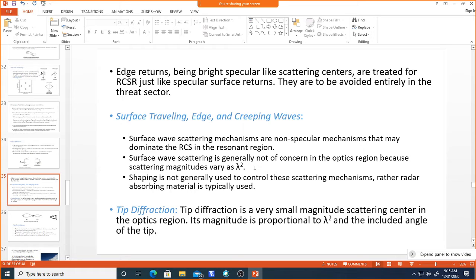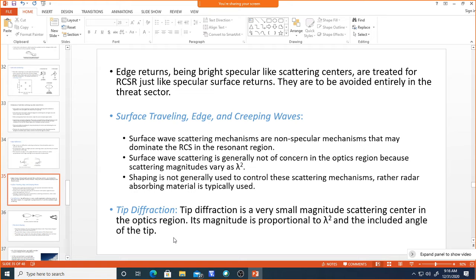Creeping waves are also of concern in the threat sector, so you need to take care of that, but these are also not of concern at the higher frequencies.